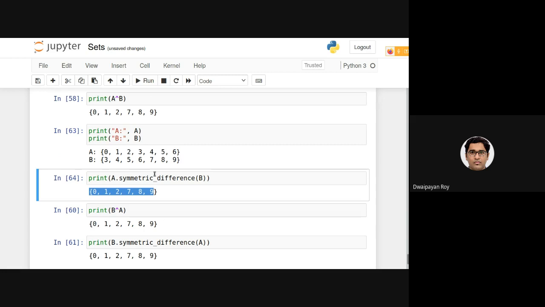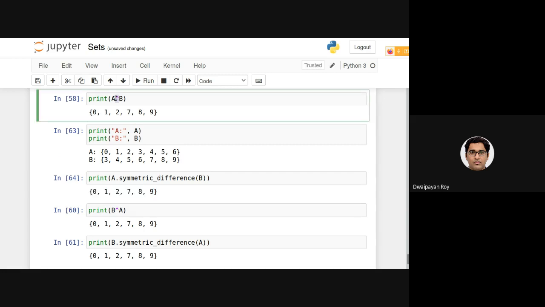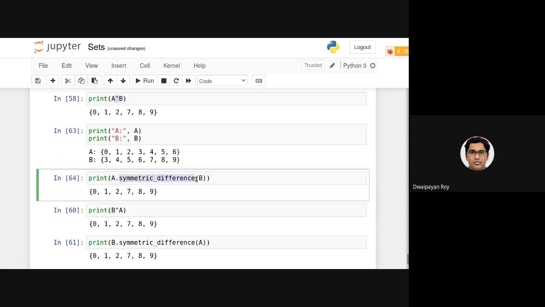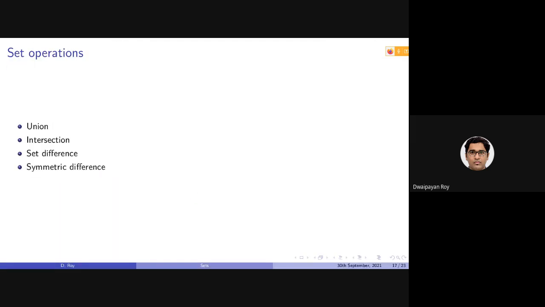There are two ways, as I have said. One is using this XOR operator and another is using this symmetric difference function, right?